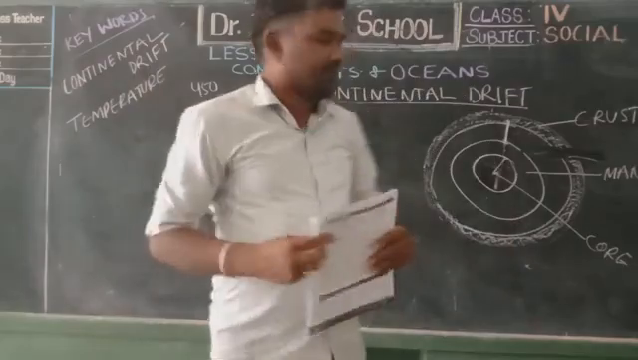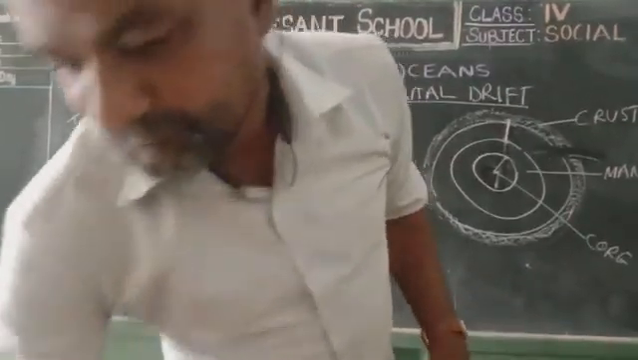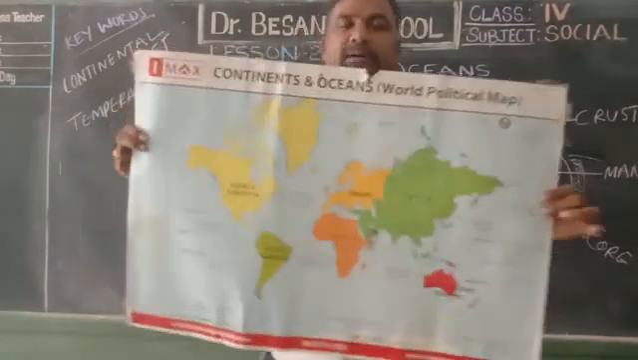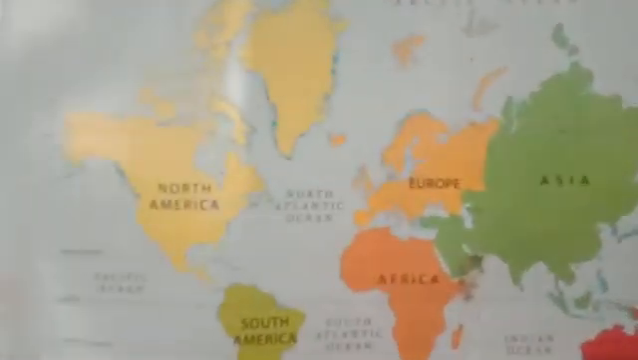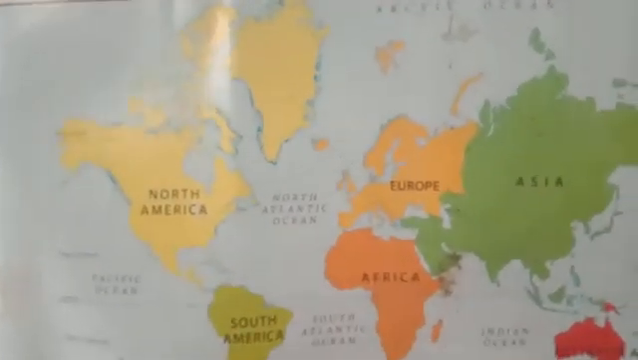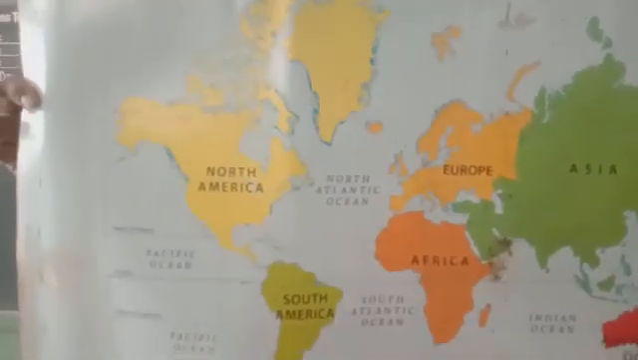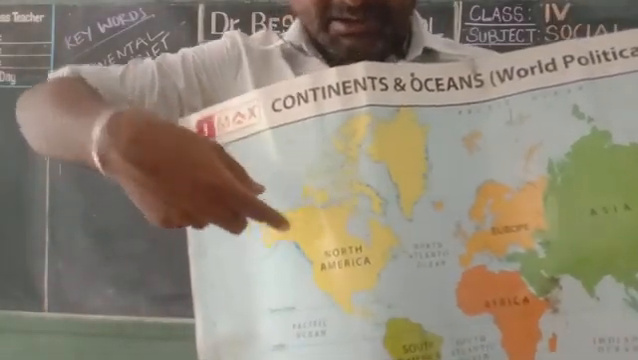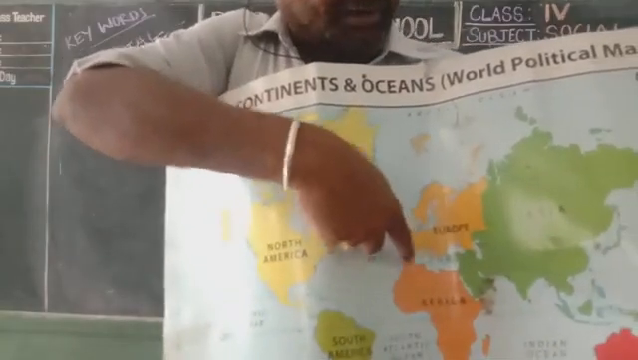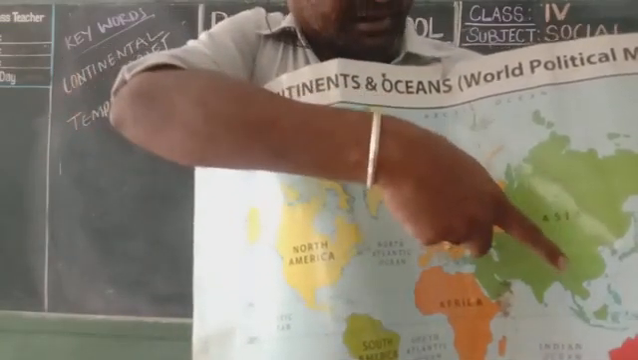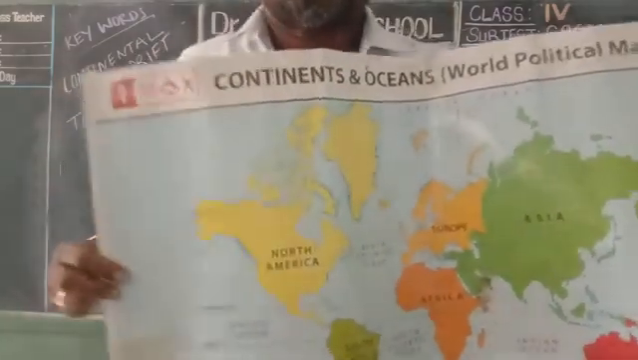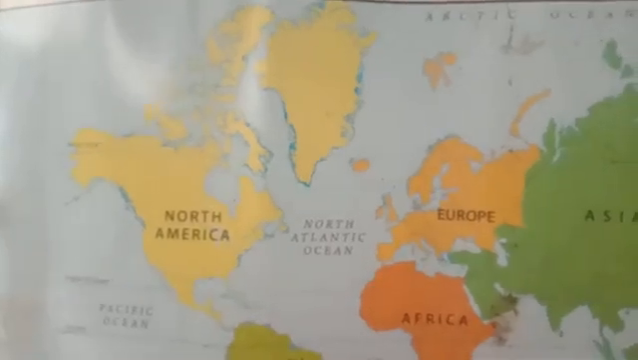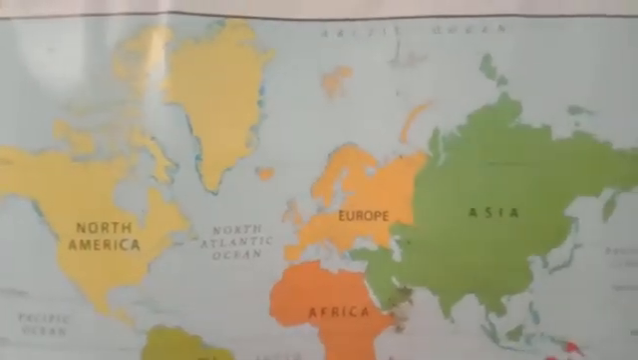We all know. Here you see, this is the present scenario of all our continents. All the 7 continents you see here: North America, South America, Africa, Europe, Asia, Australia, Antarctica. You see in the textbook, page 10, you can see the first picture, and you can see picture 4.